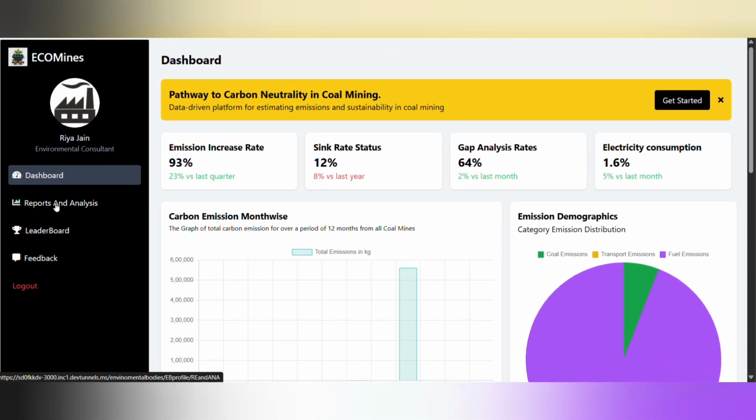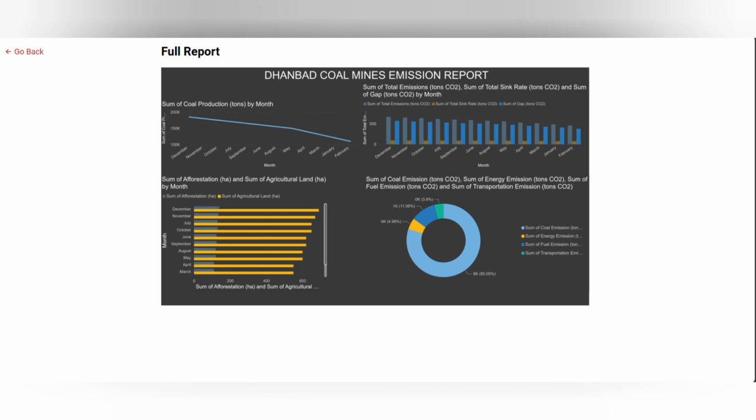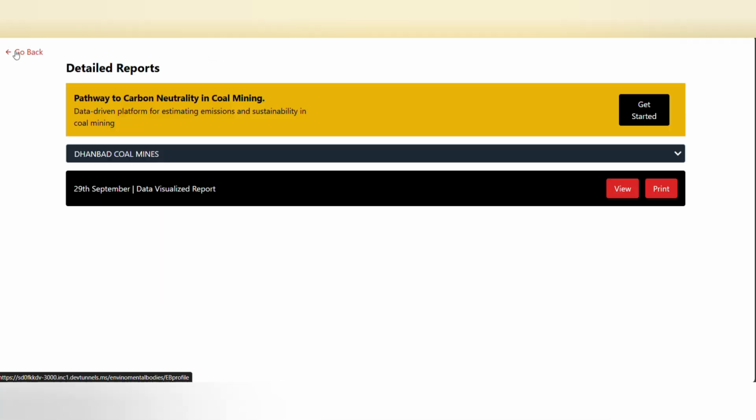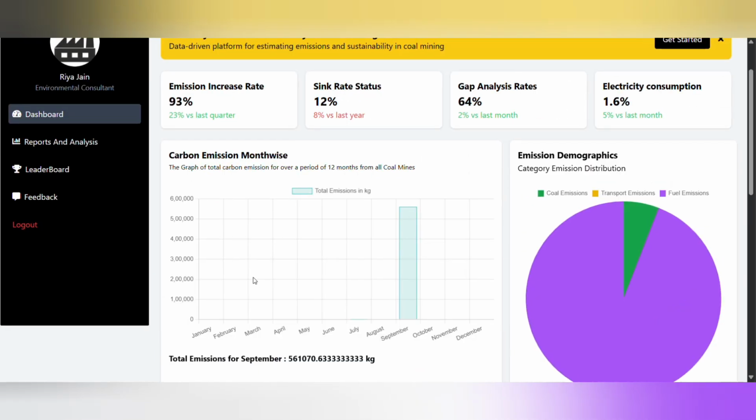They have a report and analysis section where you can see that they also have access to the detailed visualization reports of the particular date that Dhanbad coal mines generated. As we go back, we have a leaderboard section also where you can see all the mines and how they're performing and whether they are fulfilling the pathways and achieving the carbon emission rate that they have been listed.